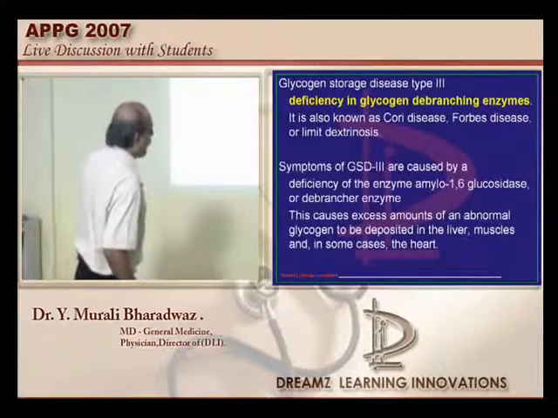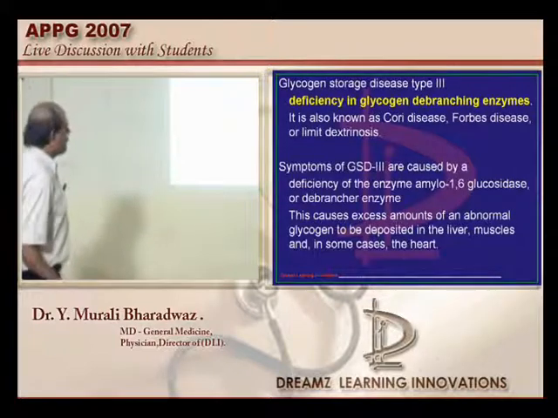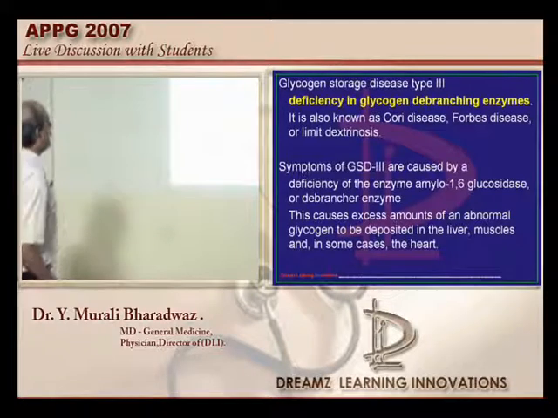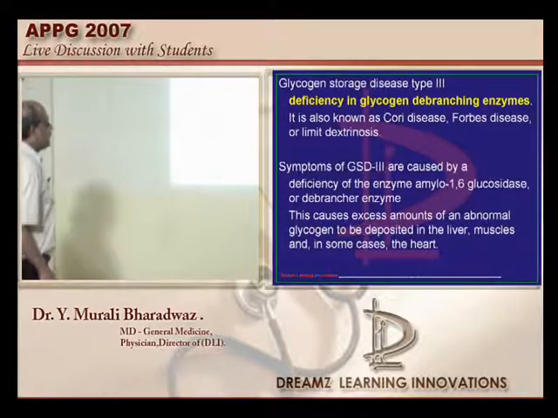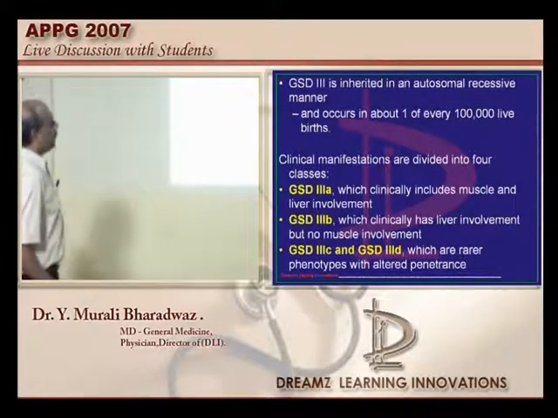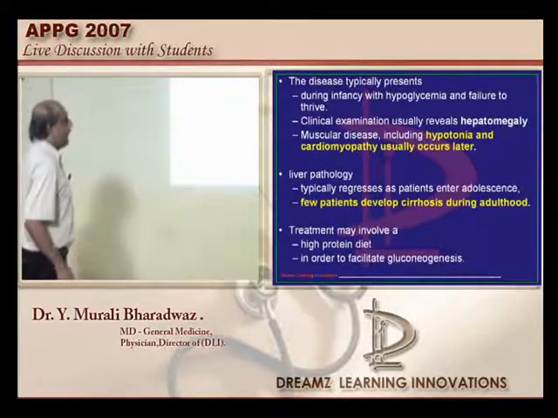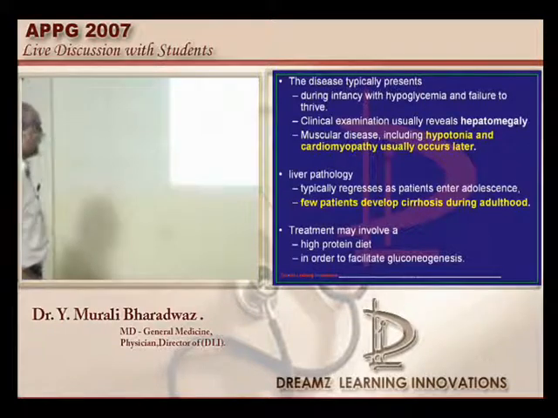Now, if you go to glycogen storage disease type 3, it is also called Cori's disease or Forbes disease or limit dextrinosis, and in this condition you find 3 variants. Glycogen storage disease 3A, 3B, 3C are also there, to add to the confusion. Typically failure to thrive, hypoglycemic episodes, hepatomegaly, hypotonia, cardiomyopathy, and cirrhosis of the liver at a later part of life.